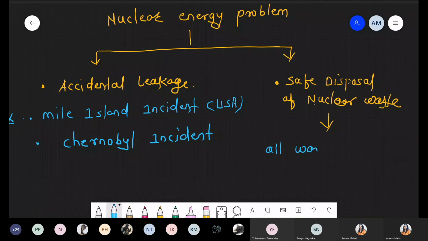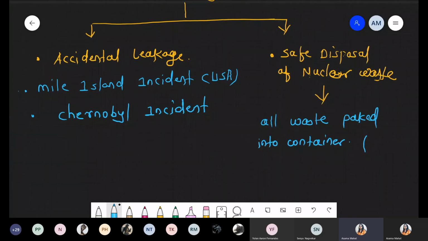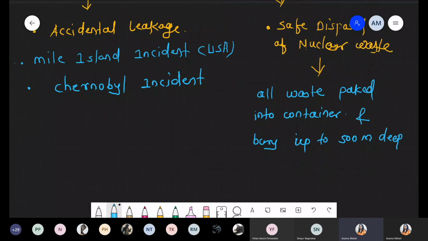All waste should be packed into containers and buried up to 500 meters deep in soil. So this is another technique with respect to nuclear waste.